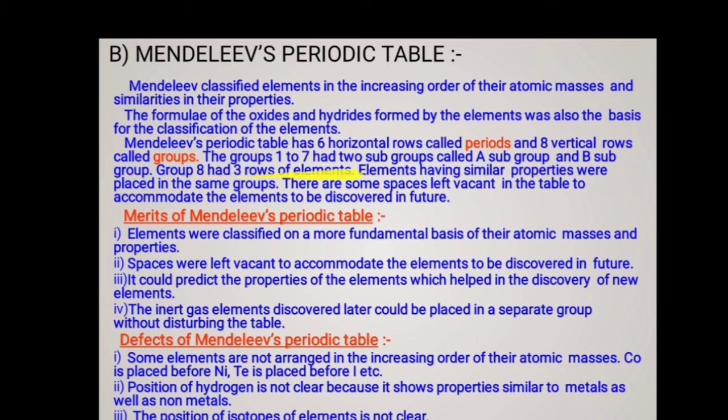Group 8 had 3 rows of elements. Elements having similar properties were placed in the same groups. There are some spaces left vacant in the table to accommodate the elements to be discovered in future.